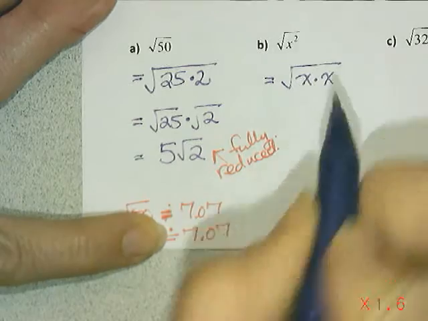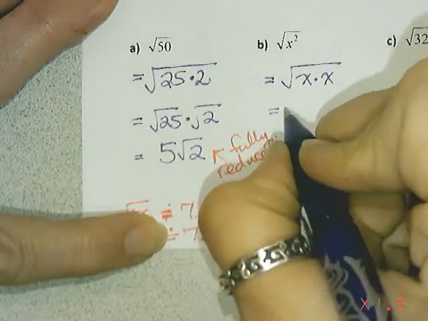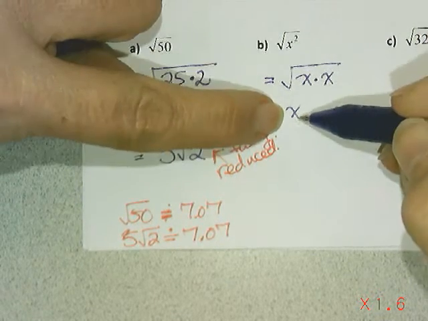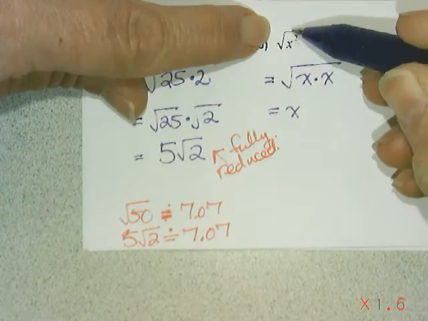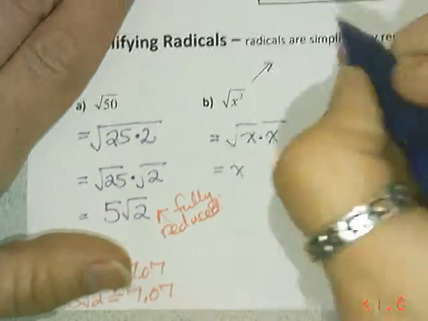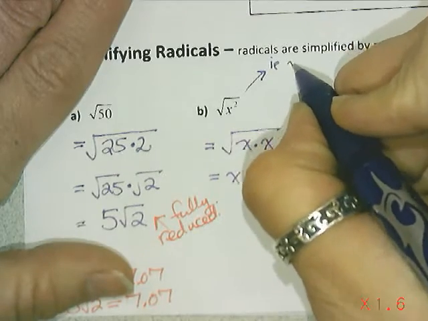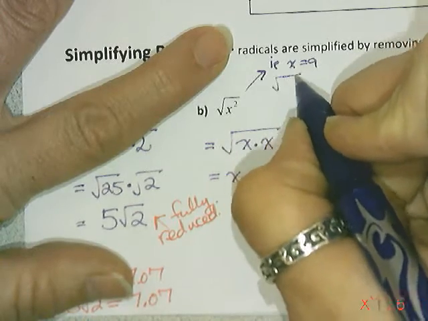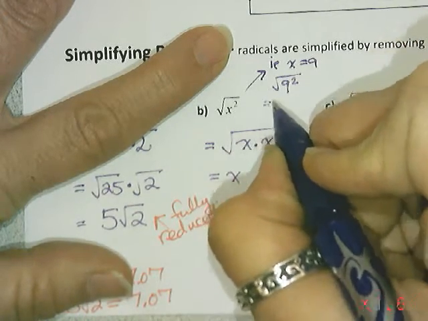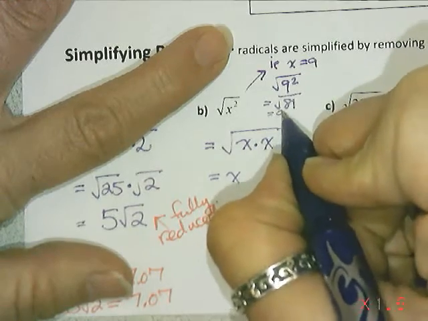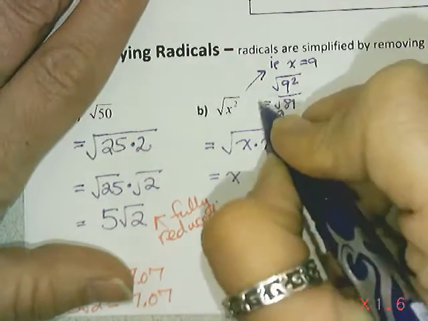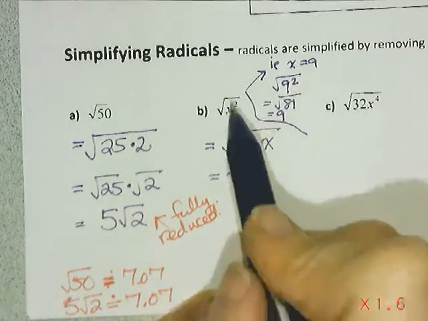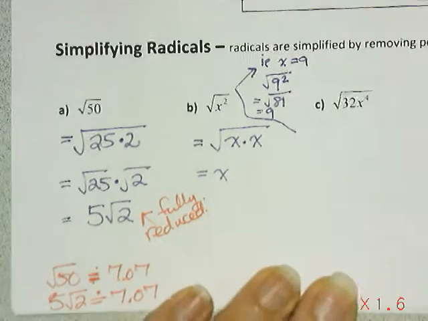And so what is the square root of x squared? Well, it's x. What value multiplied by itself gets me x squared? Well, x multiplied by itself would get me that x squared. And if we put in a rock solid number, for example, let x be 9, then I would have the square root of 9 squared, we would get the square root of 81, and we would be back to the 9, the x that we originally started with. And so when we are finding the square root of our variables, we can just say that the square root of x squared would be my x.